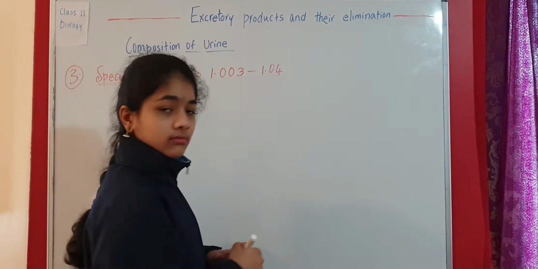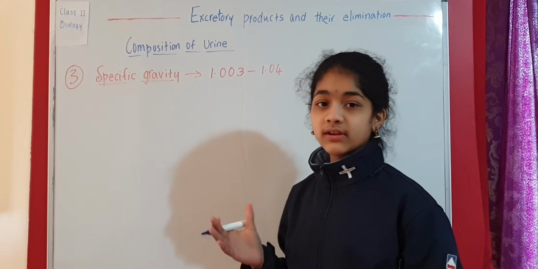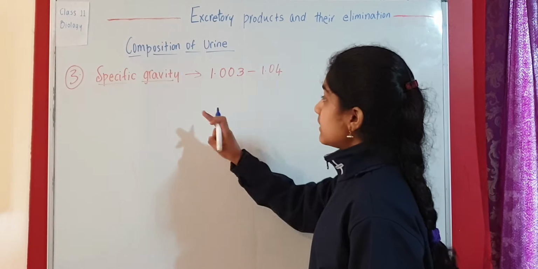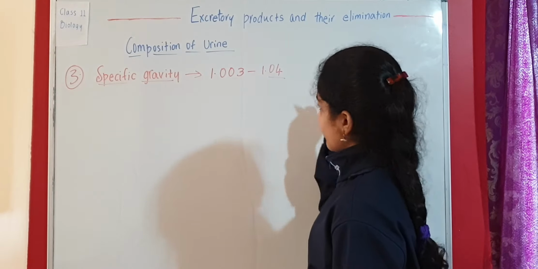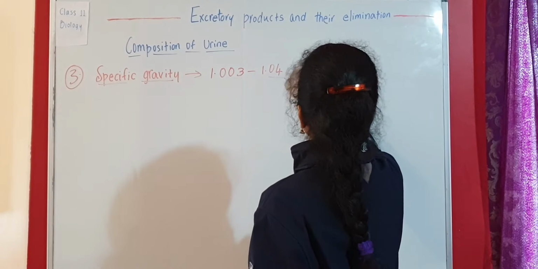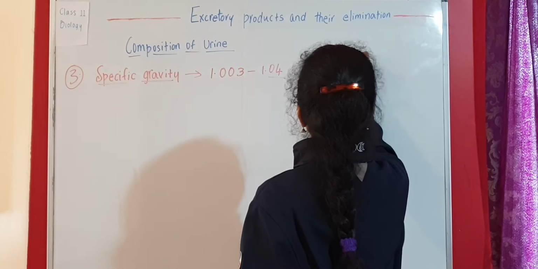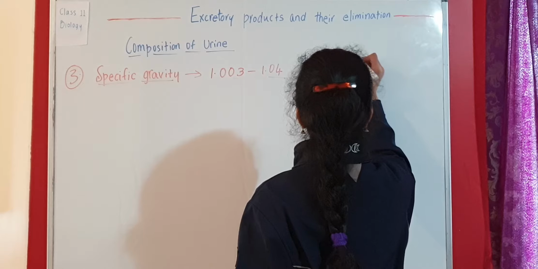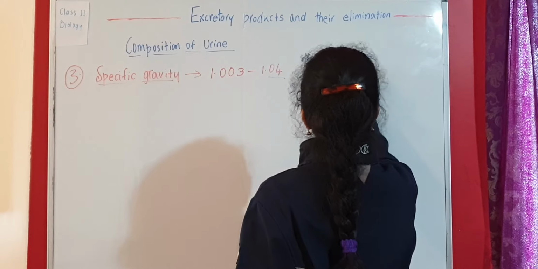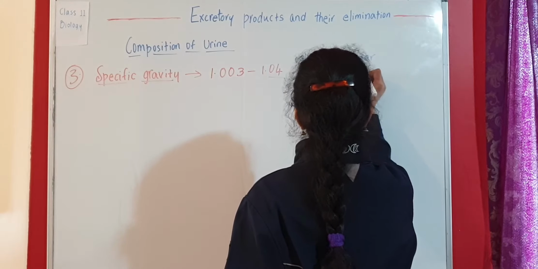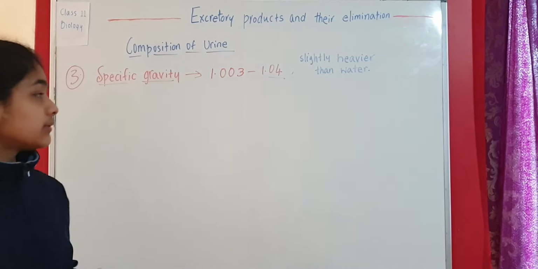Water's specific gravity is 1. Here the specific gravity of urine is 1.003 to 1.04. That means it is slightly heavier than water. So this specific gravity is something related to density. We are comparing this with water.